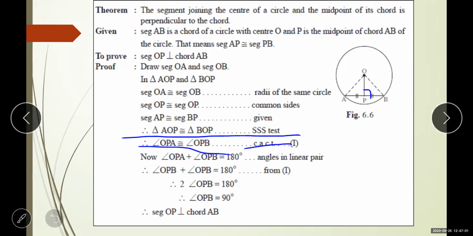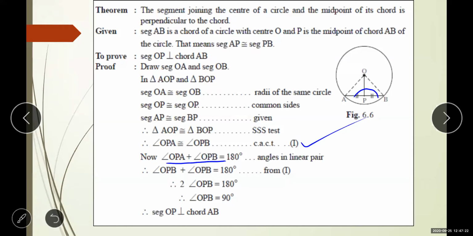This much you understood, I hope. Now the next, we can see here this is a linear pair. And we know that the measure of a linear pair is 180 degrees. They are supplementary. So the addition of these two angles, OPA and OPB, is equal to 180 degrees.